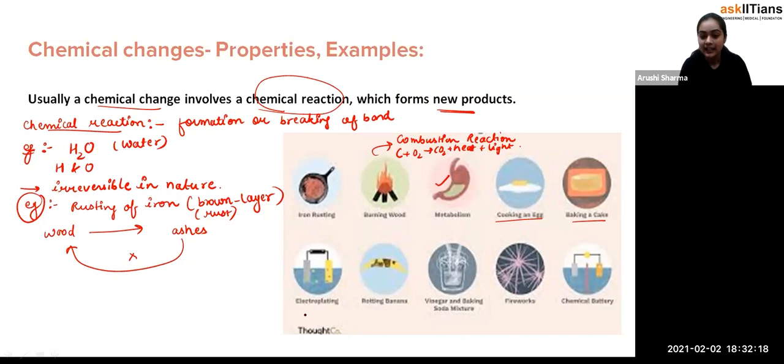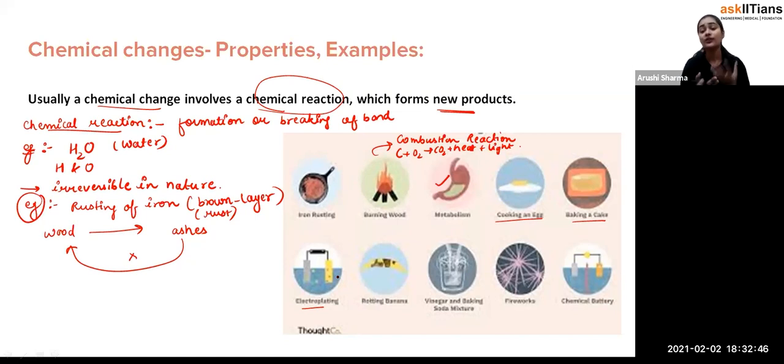Exactly. And it is the electroplating. See students, in electroplating what you will observe is that you deposit a layer of one metal over another metal with the help of electricity. So that's how we call it electroplating, and whenever it has been done, you can't reverse that process. Fine. So that's why it is also a chemical change.